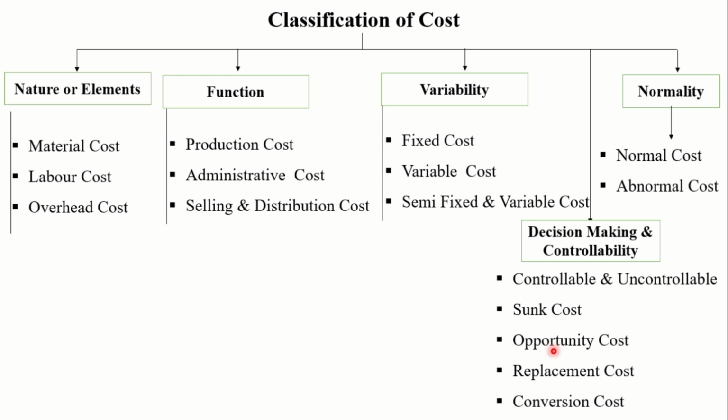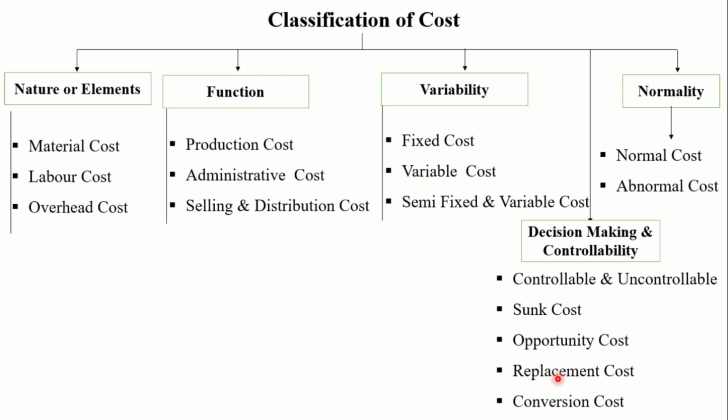This indicates the income or potential benefit sacrificed because a certain course of action has been taken. That we call an opportunity cost. An example of opportunity cost is the market value forgone or sacrificed when an old machine is being used.